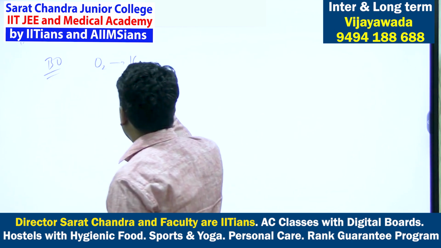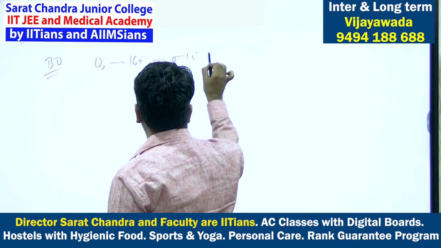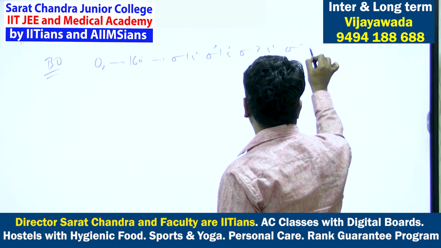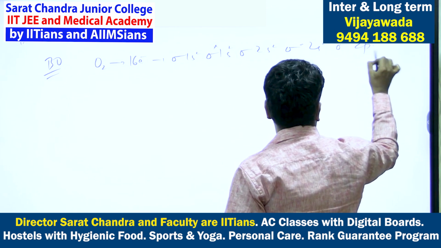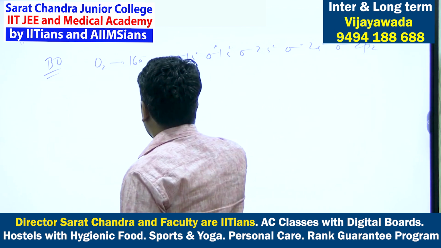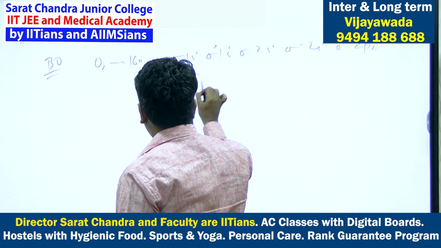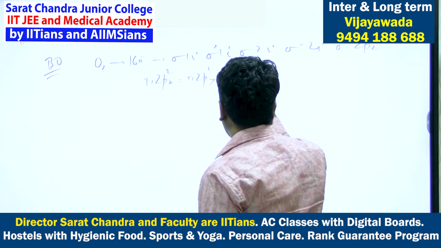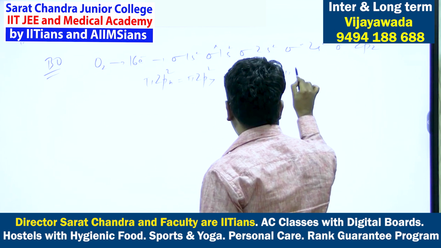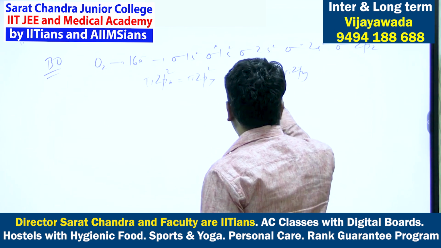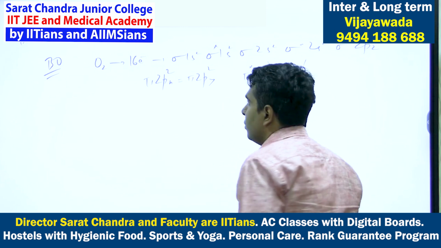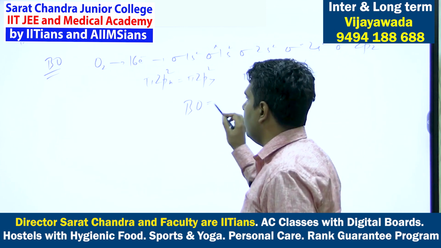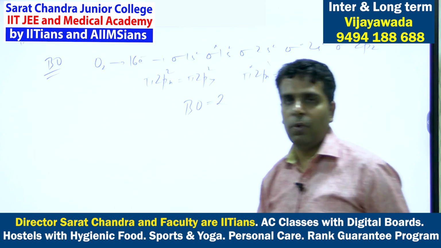O2 is having 16 electrons, sigma 1s2, sigma star 1s2, sigma 2s2, sigma star 2s2, sigma 2pz, pi 2px, pi 2py, 2, 4, 6, 8, 10, 12, 14, and pi star 2px, pi star 2py, 1 each. So bond order for O2 will come out to be 2 according to molecular orbital theory.